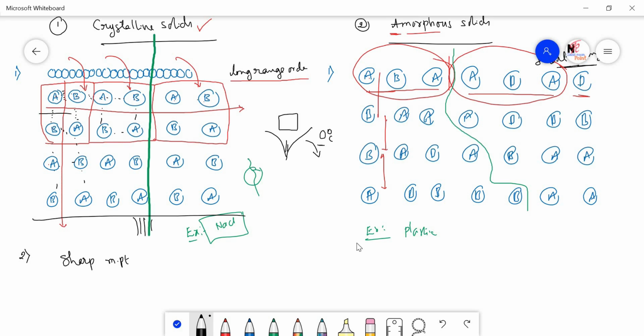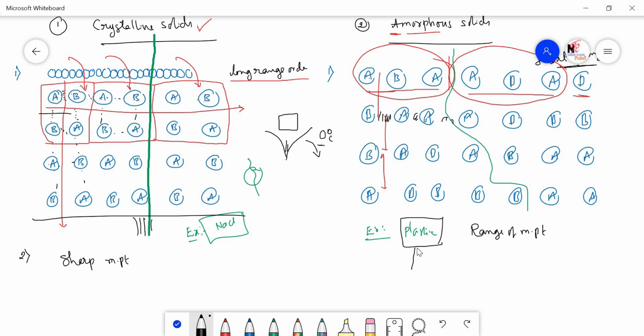Whereas in the case of the amorphous solids, they do not have the long range order, no proper order is there. Since no proper order is present in the amorphous solids, here one type of attraction forces, here another type of attraction forces. So attraction forces are not equally arranged throughout the solid, hence they don't melt at a particular temperature. So we say that amorphous solids have a range of melting point. What does it mean by a range of melting point? Say you take plastic.